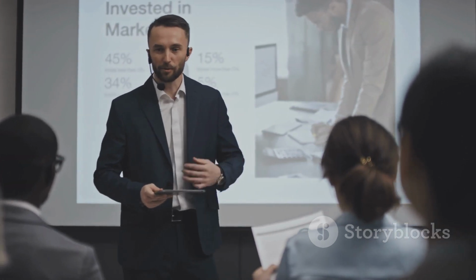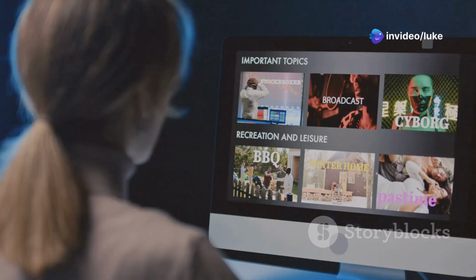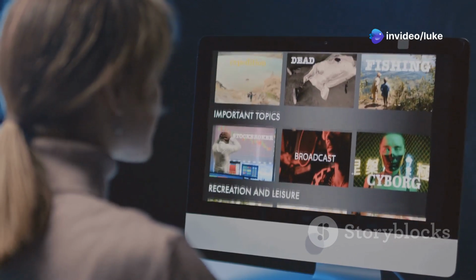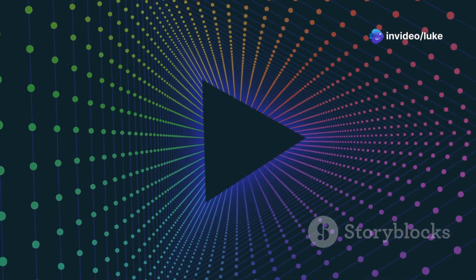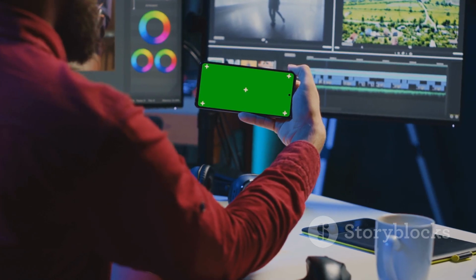Section 4. Winning strategies. Optimize, scale, dominate. Here's the deal. Just creating videos isn't enough. You gotta optimize like a pro to stand out from the crowd. Think of it like this. Your video thumbnails are your storefront. They need to be eye-catching and instantly grab attention. Use bright colors, bold text, and intriguing images.